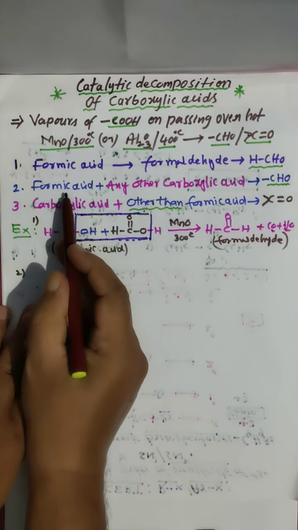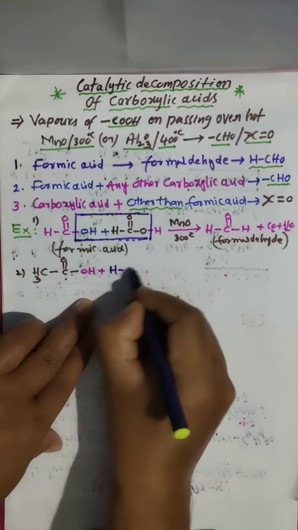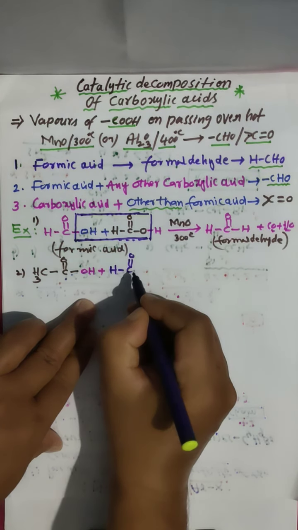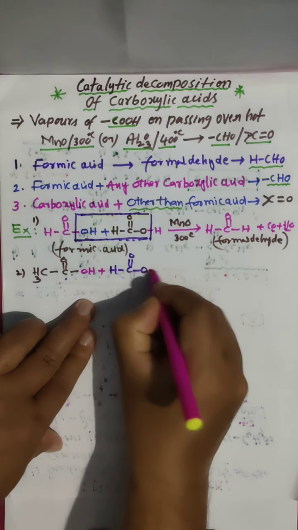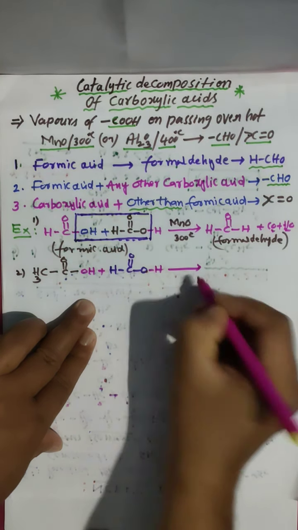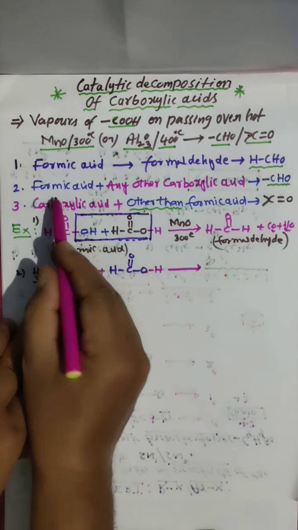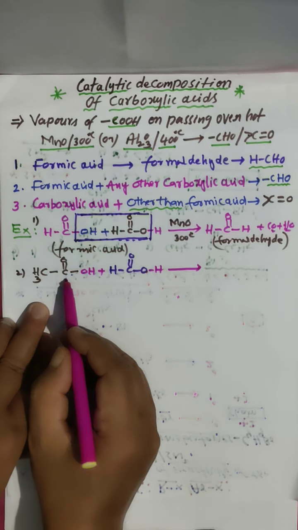I took a carboxylic acid here and one formic acid. Formic acid: H, C double bond O, OH. Clear? So this is formic acid, and the other is any other carboxylic acid.